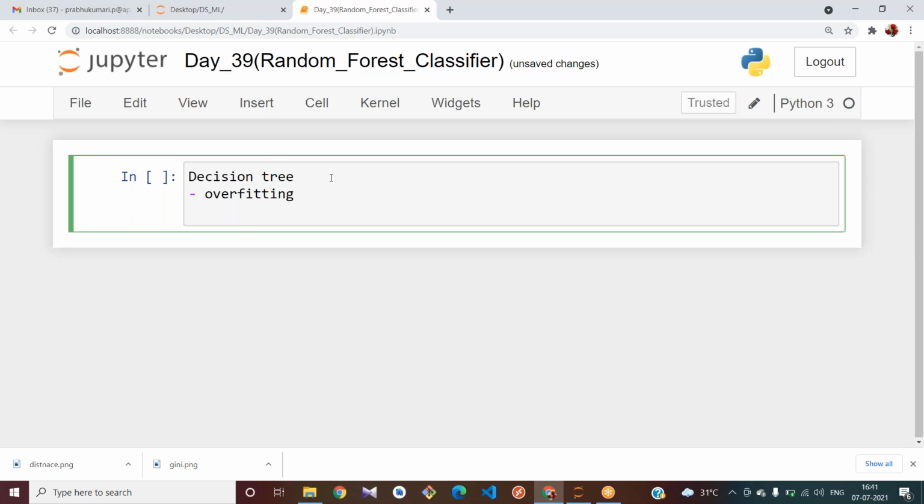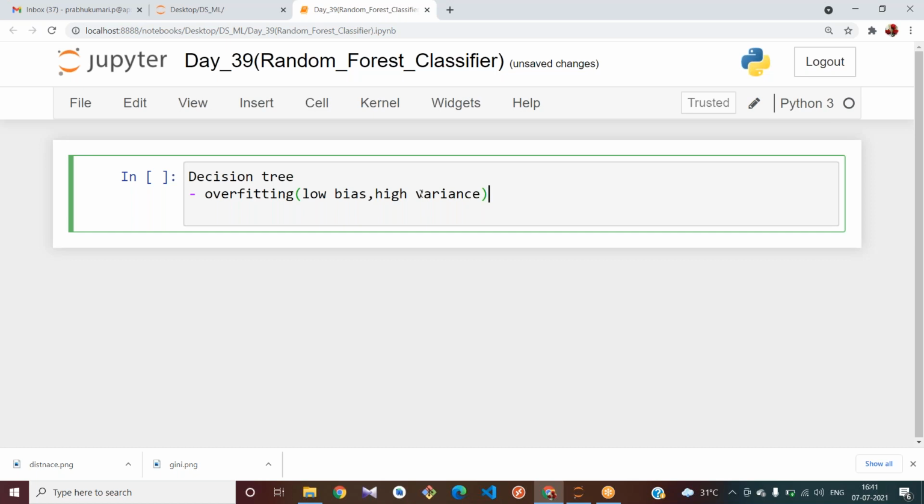Overfitting means you will be having low bias and high variance. Why are we getting overfitting? It tries to split your tree based on only one decision.